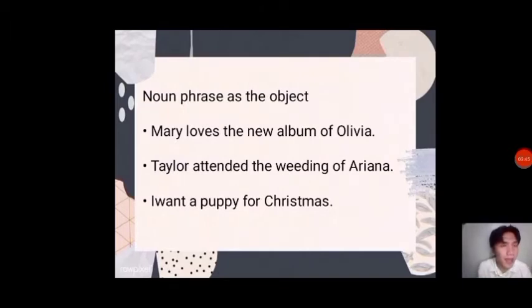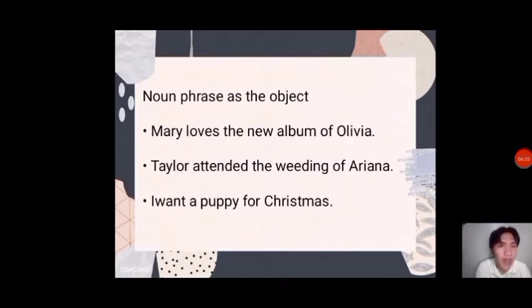In contrast, we have here the noun phrase as the object of the sentence. First example, Mary loves the new album of Olivia. Taylor attended the wedding of Ariana. And lastly, we have I want a puppy for Christmas. So we can see here the difference between noun phrase used as an object and noun phrase used as a subject. So in the sentences given, the noun phrase receives the action of the verb.